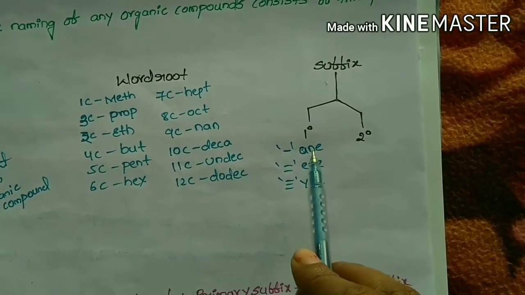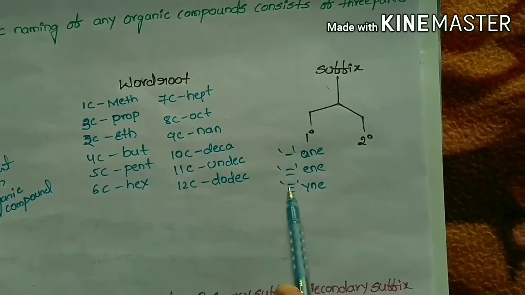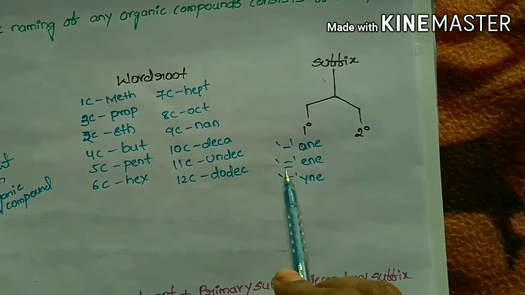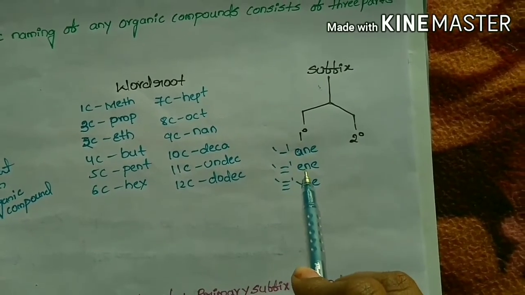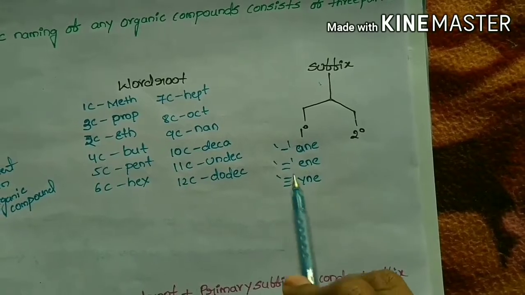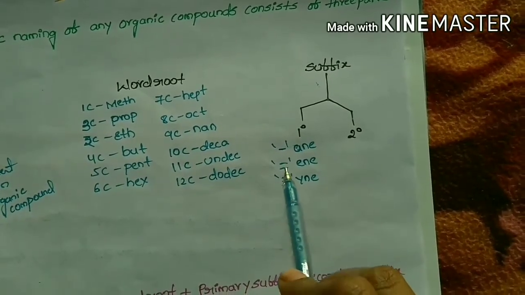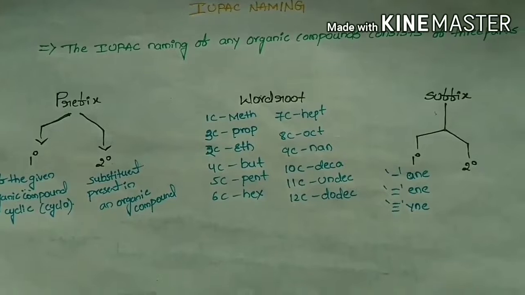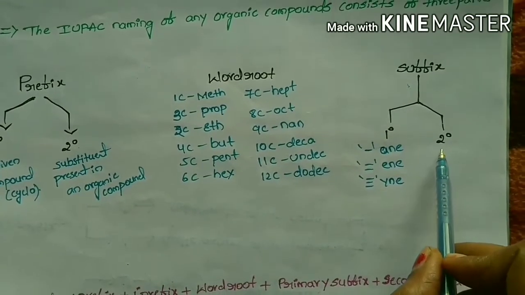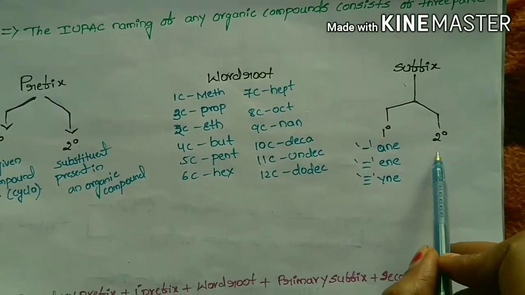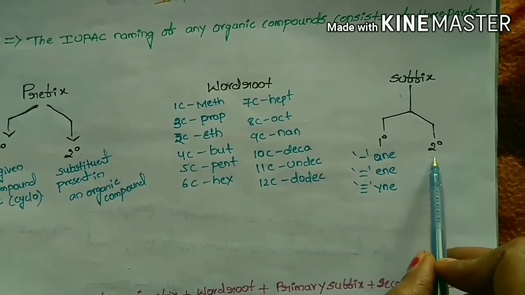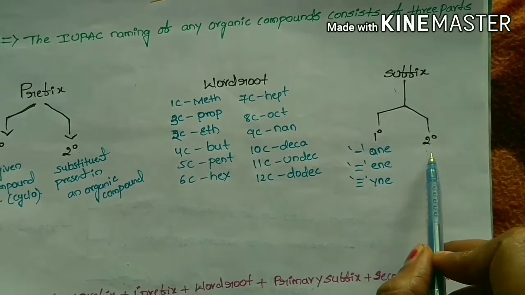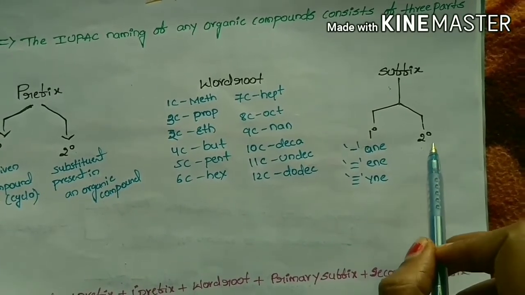The secondary suffix indicates the principal functional group present in a given organic compound.